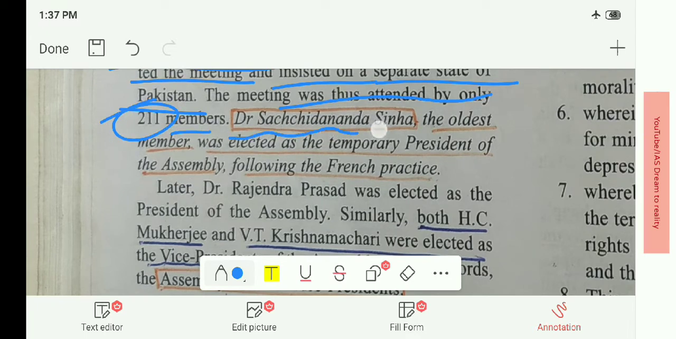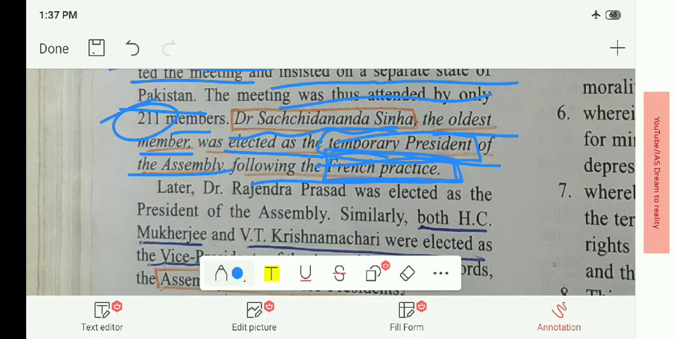Dr. Sachidanand Sinha, the oldest member, was elected as the temporary president. This is important. He was elected as temporary president of the assembly following the French practice. Which practice was used? It was the French practice. Later, Dr. Rajendra Prasad was elected as the president of the Assembly.